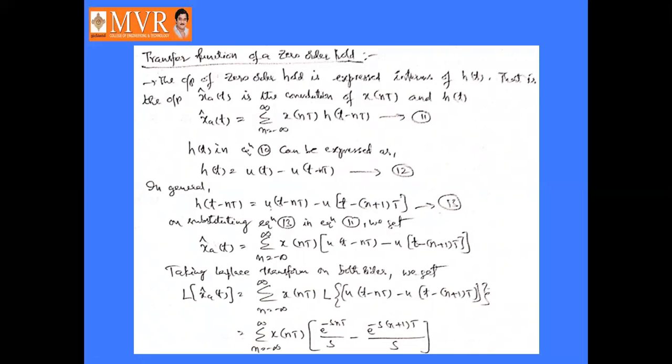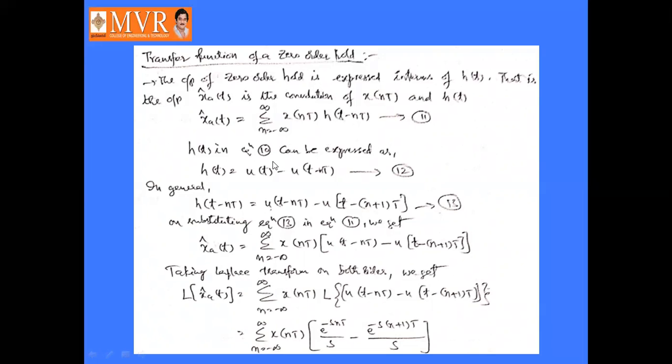The convolution can be represented as equation number 11: sigma n equal to minus infinity to infinity x of nT into h of t minus nT. h of t is given by equation number 10.